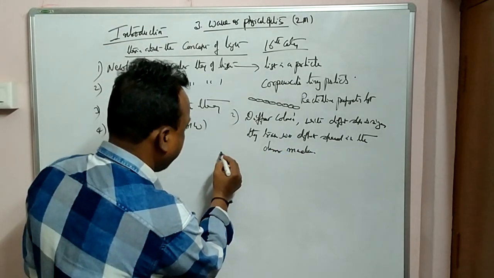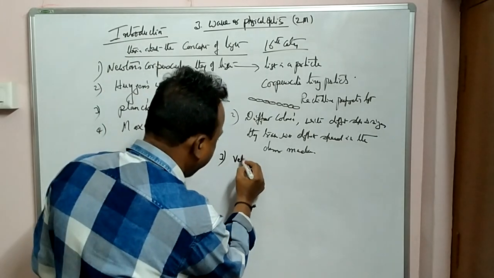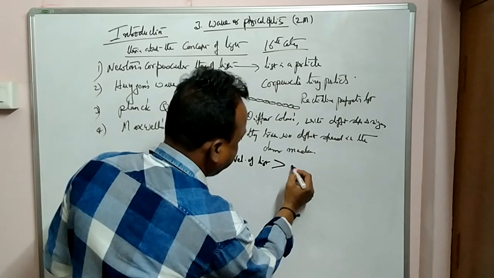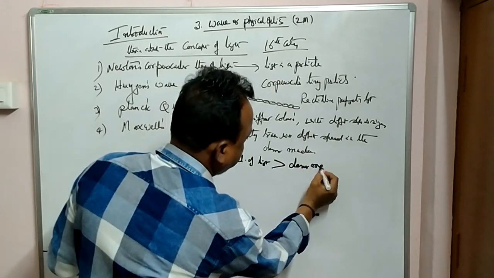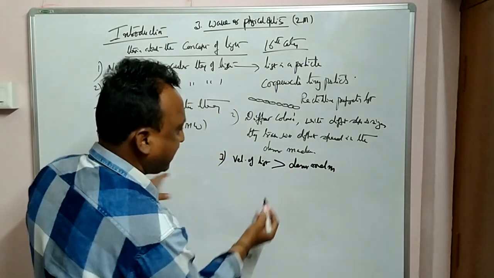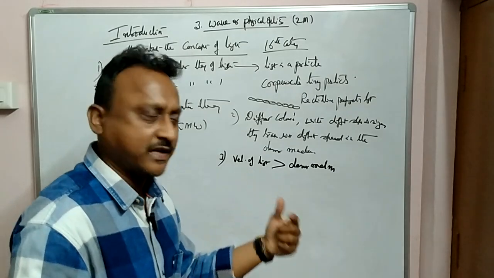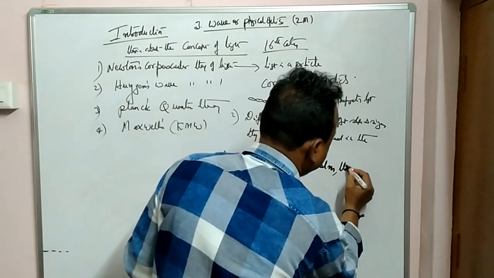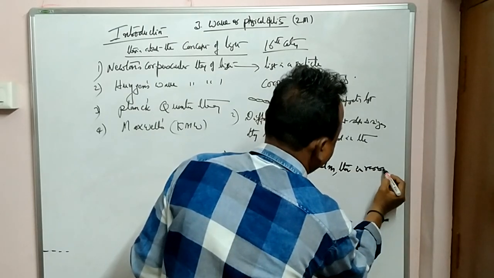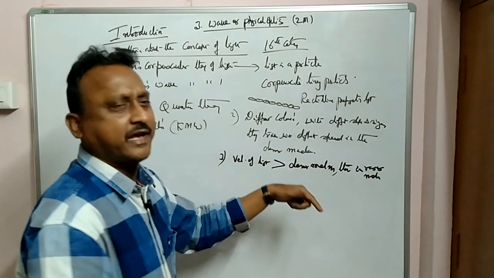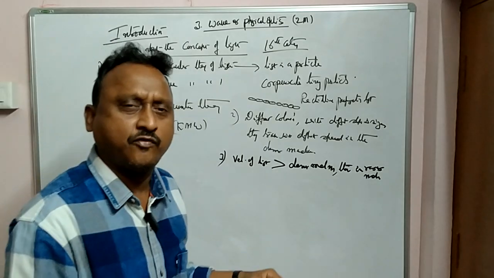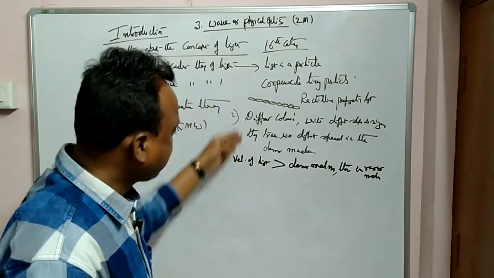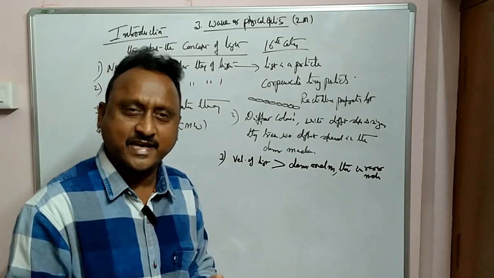Third point, he said the speed of light is more in denser medium than in rarer medium. But later, after the entry of other scientists like Foucault, this was proved wrong. Still, these were the statements given by Sir Isaac Newton.